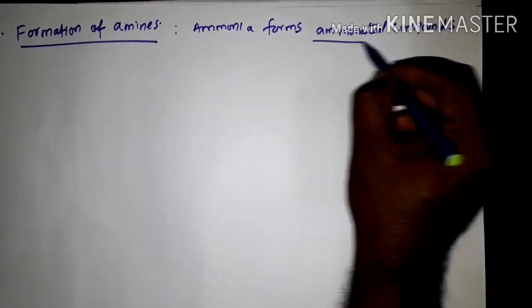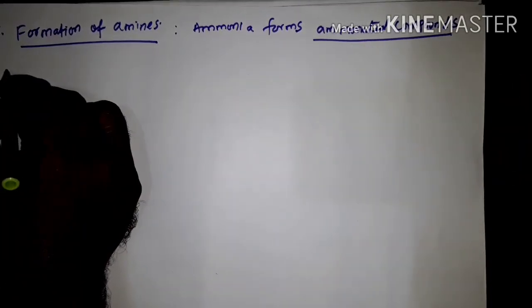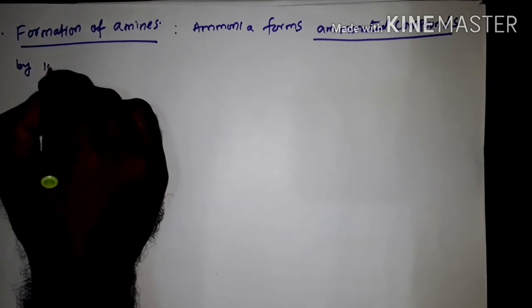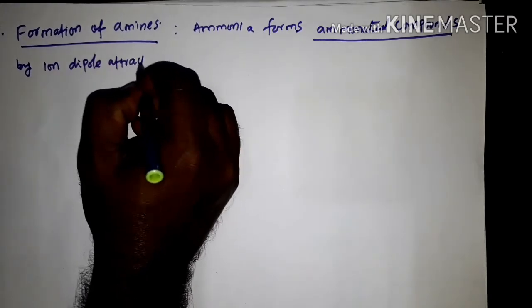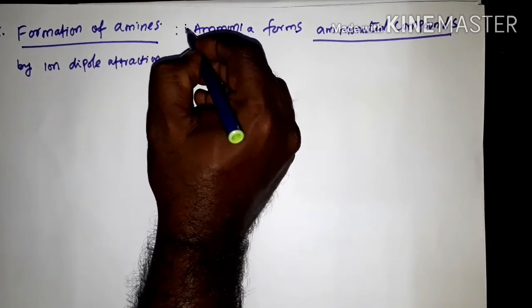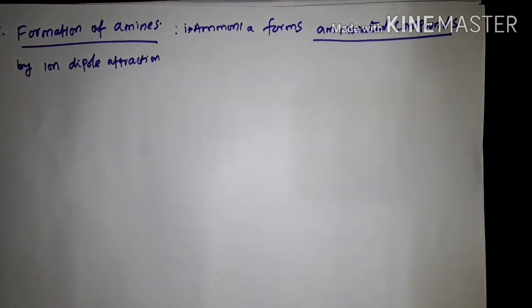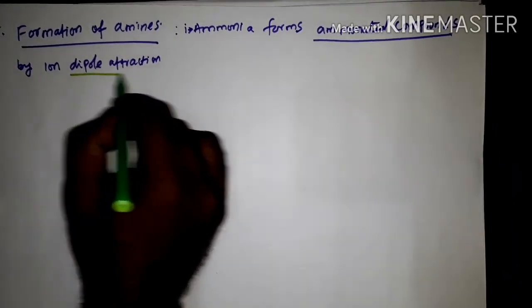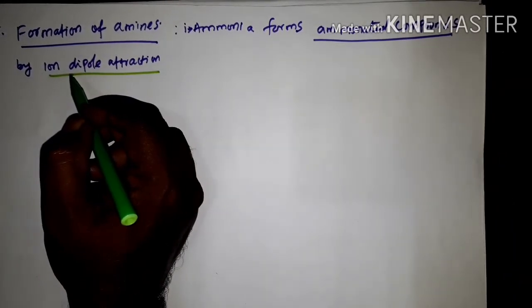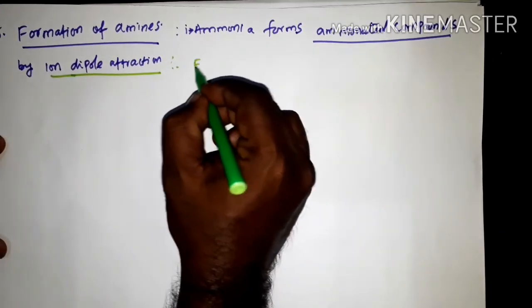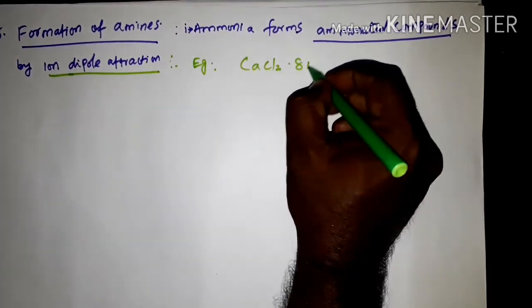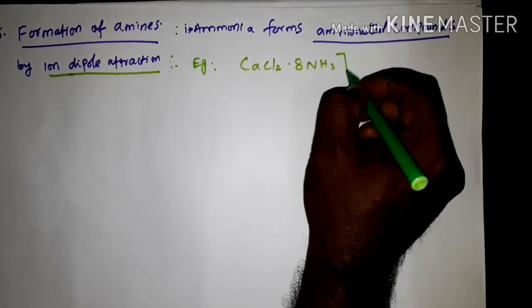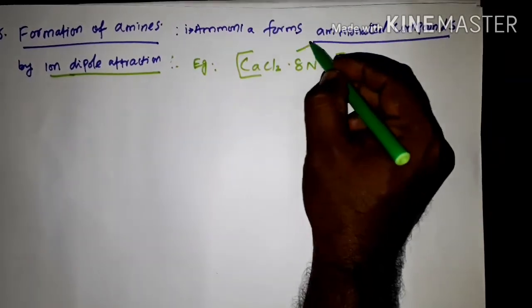This formation of ammonated compounds is by ion dipole attraction. So this is the first point. The formation of ammonated compounds is due to ion dipole attraction. Example is calcium chloride CaCl2·8NH3. So this is an example of ammonated compounds.